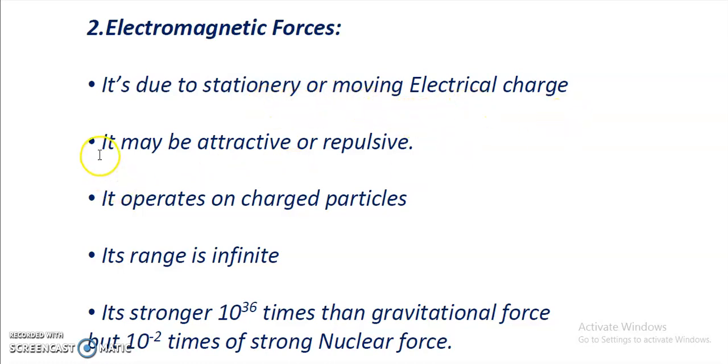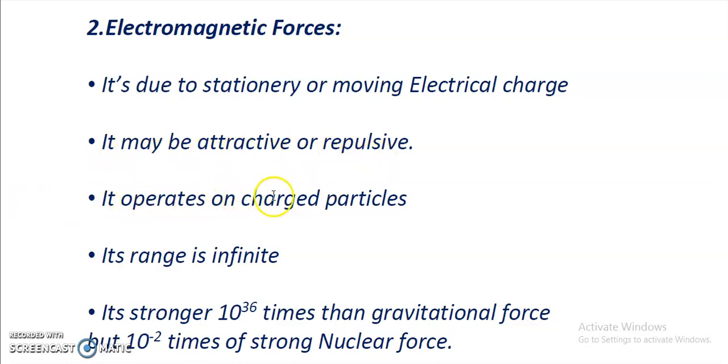Second property, it may be attractive or repulsive. For example, if both charges are of the same nature, if both charges are negative, which kind of force will be there? Repulsive. If both charges are opposite in nature, one positive and another negative, which kind of force will be there? Attractive force, right? So that's why it is written, it may be attractive or repulsive.